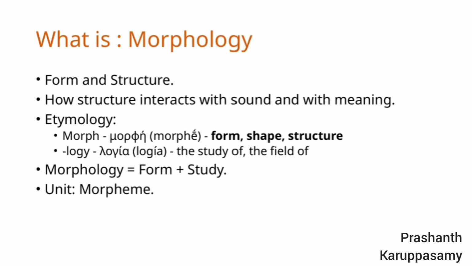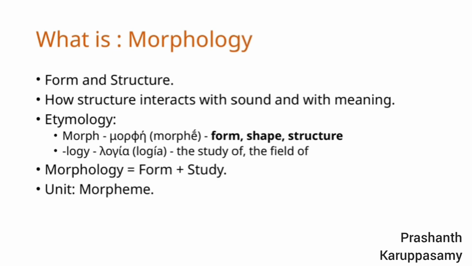Let's talk about morphology, which is all about form and structure. It's really about understanding how the way words are built interacts with sound and with meaning. When we look at the etymology, we see that the word morphology comes from two parts.